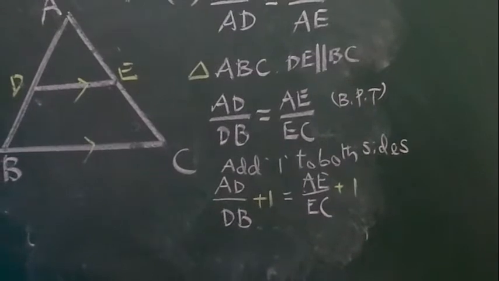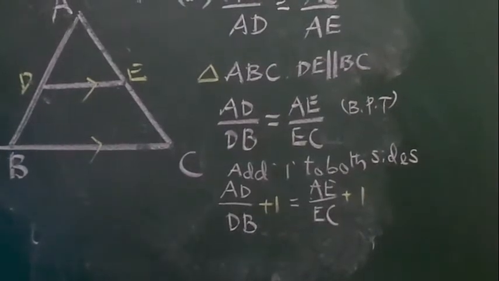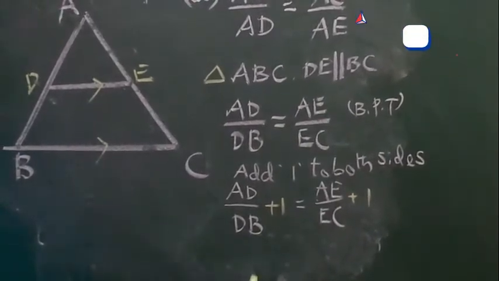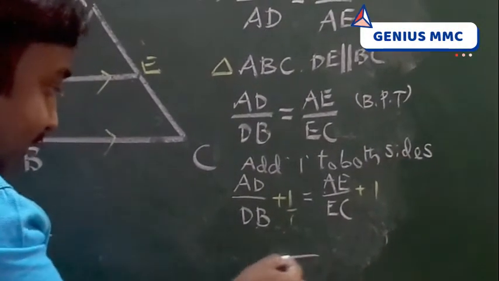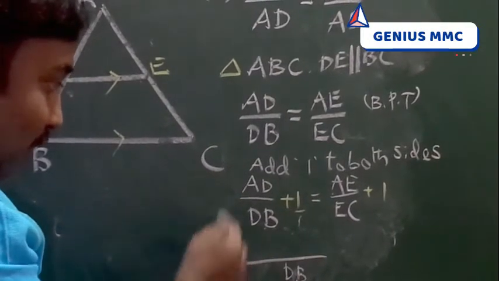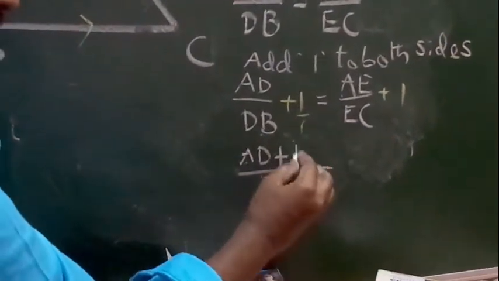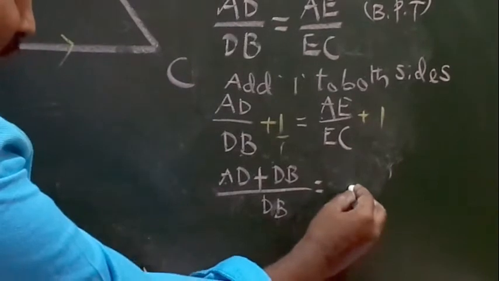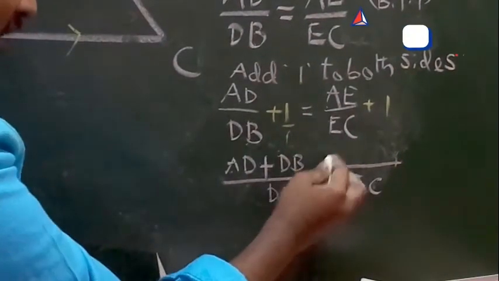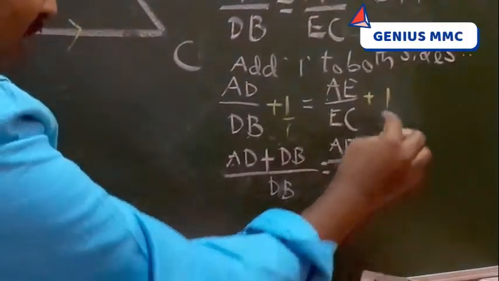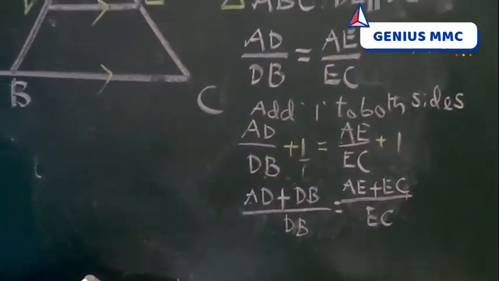After adding, let's simplify by taking the LCM. Here 1 by 1. What is the LCM? DB. DB cancels, 1 into AD plus 1 into DB, that gives AD plus DB over DB, is equal to, here also the LCM is EC. EC cancels. What is remaining? AE plus 1 into EC, that gives AE plus EC over EC. Okay, I think you understand this.